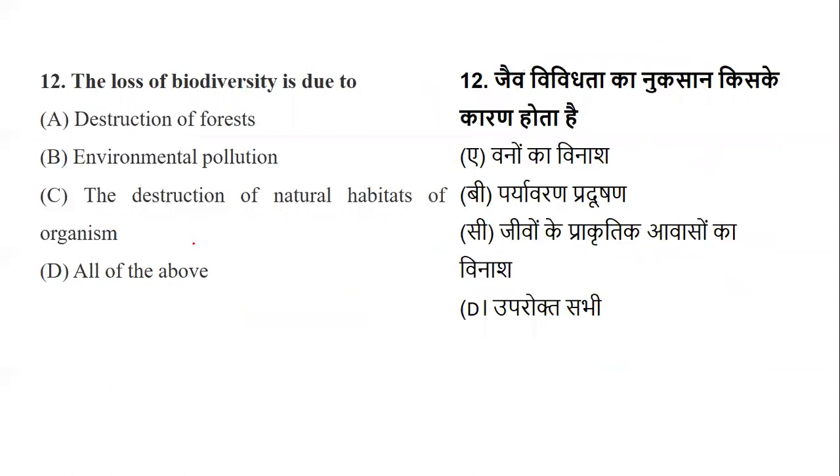Okay, so question number 12 now. The loss of biodiversity is due to what? Is it due to destruction of forest, environmental pollution, destruction of natural habitats, or all of the above? What does the loss of biodiversity result from, from the given list? Yes, everything: whether it's destruction of forests, environmental pollution, or destruction of natural habitat. The answer is all of the above.